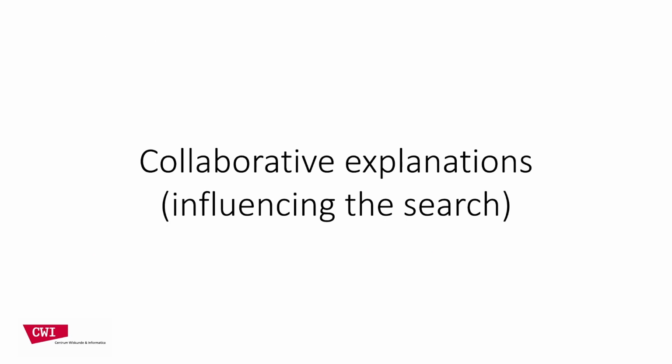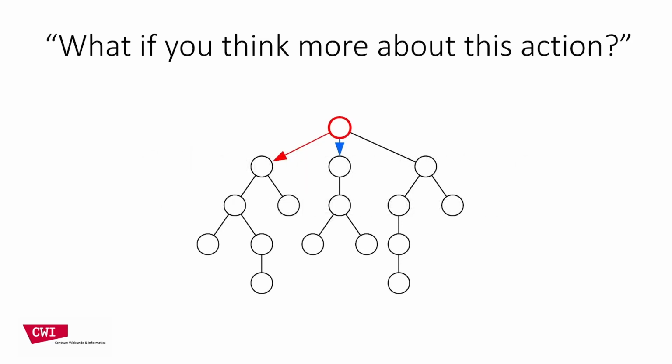Moving on to the collaborative explanations now, we're also proposing 3 variants. 3 ways in which the user can request additional search by giving their own thoughts as input back to MCTS. For the question, what if you think a bit more about this action? When the user feels that there's a promising action that MCTS simply hasn't explored enough. MCTS does some additional search in the direction it was asked to, which might or might not result in a change of its recommended action.